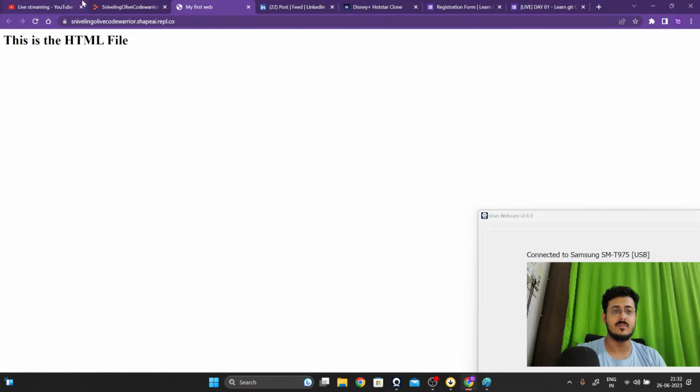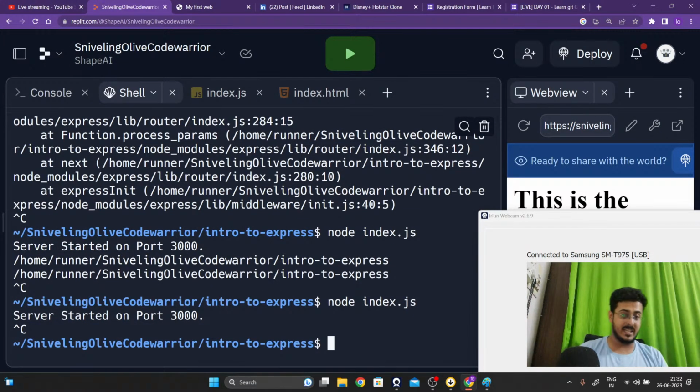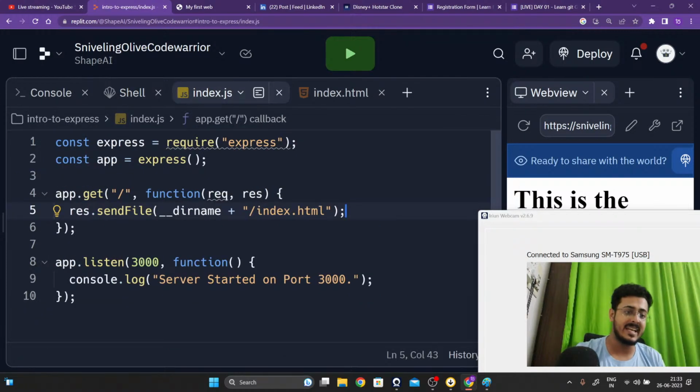Great, guys. Awesome. So let us continue from right over there. Now that we have sent a particular file, try to understand, this HTML file is what you always send. You don't send a CSS file or something that gets attached at the end itself. You always send the HTML file. That is how it works, guys. So right now, whenever we are getting a GET request, we are sending an HTML file. You can create as many websites as possible.